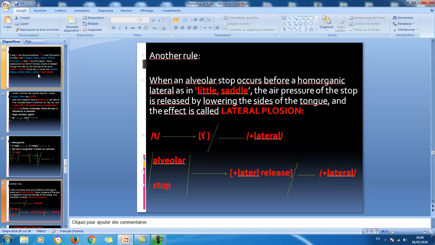Now we can have the same rule in terms of a general one, in terms of, if you like, distinctive features. An alveolar sound, which is a stop here, can be realized as plus lateral release in the context where it is followed by plus lateral sound, L here.